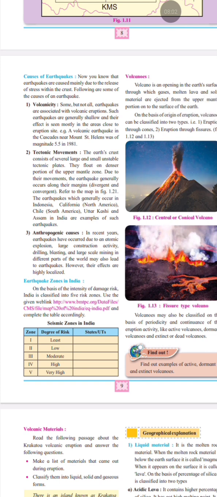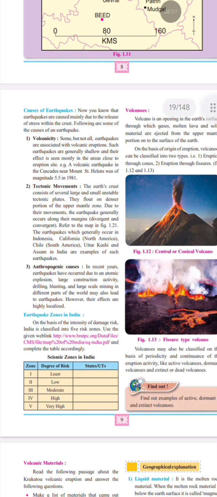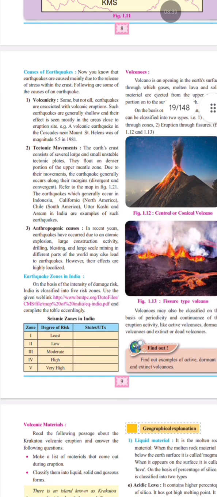Second is tectonic movements. This is the most common cause of earthquakes. The Earth's crust is divided into many tectonic plates. These plates are continuously moving over the mantle. So, when two plates collide, separate, or slide past each other, stress builds up, and when this stress is suddenly released, an earthquake occurs. Examples we can see are Indonesia, California, Chile, Uttarkashi, and Assam. Most earthquakes occur along plate boundaries.